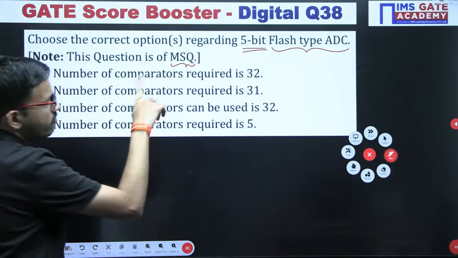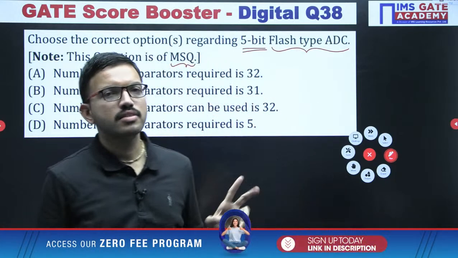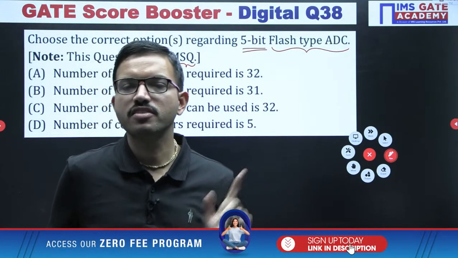Actually for the flash type ADC, among all the ADCs, this is the fastest one.